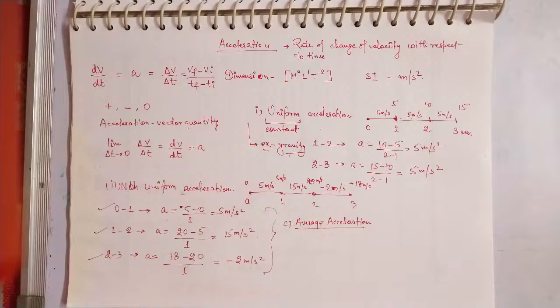So sometimes you accelerate your bike, and sometimes you will be in traffic and move with slower velocities. So on the complete journey you have different values of velocities with respect to time. In that case we calculate the average acceleration. So let's see how you can do this.